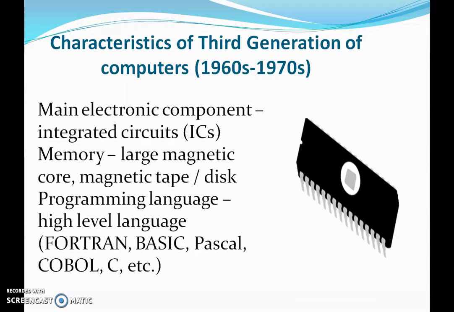Then the characteristic of third generation of computer. The main electronic component during this third generation of computer was IC. IC was introduced and it was largely started using in those computers. The memory was large magnetic core, magnetic tape and disk. Programming language used was high level language, which were Fortran, formula translator, BASIC, beginners all purpose symbolic instruction code, Pascal and COBOL, C, etc.